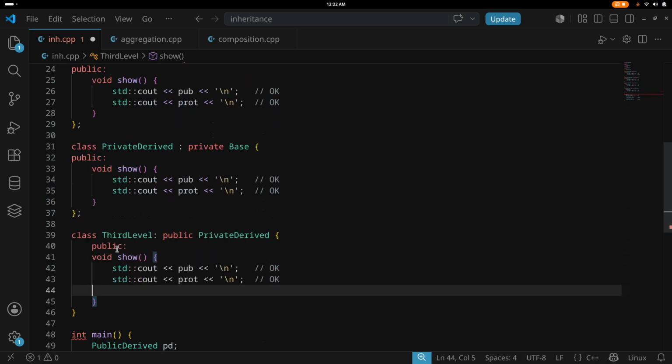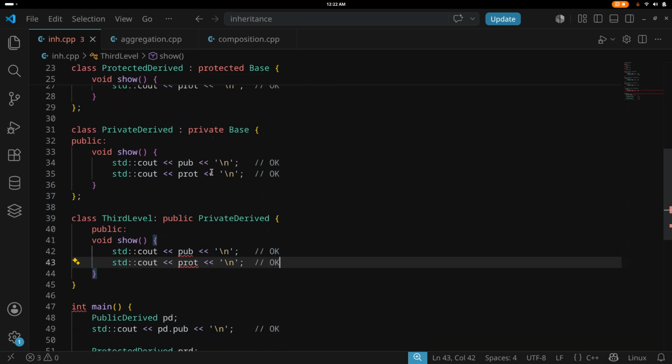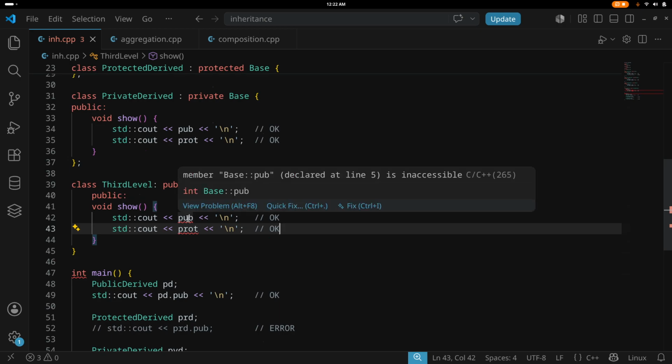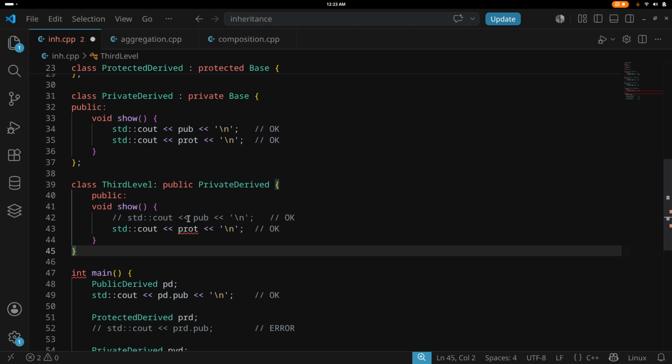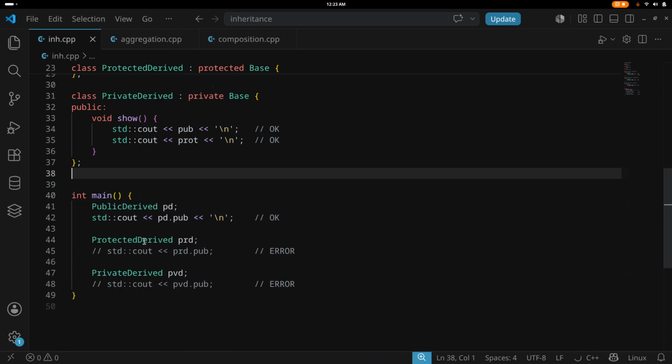Come here and paste it. Now you see the compiler's C++ extension, or LSP server rather, gives an error. It is inaccessible, can't access it, because these have become protected and private. And the private derived ones became private, so you can't access them, as you saw from the LSP. So it won't work.